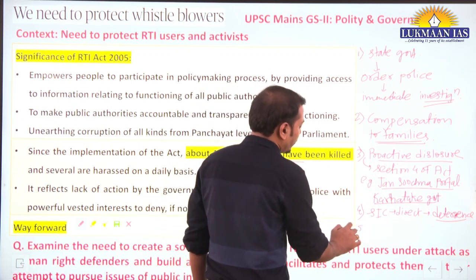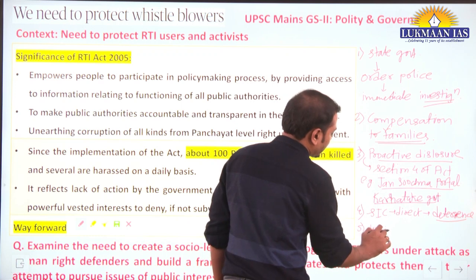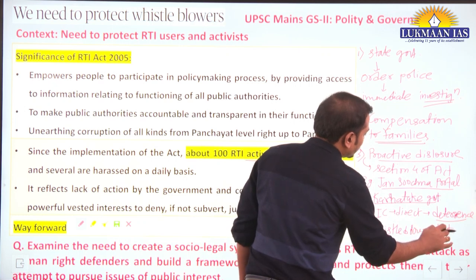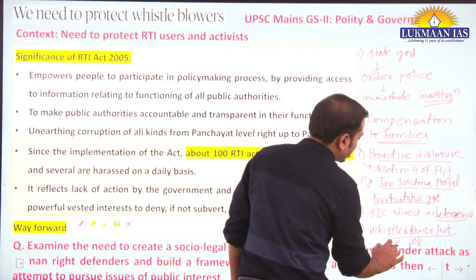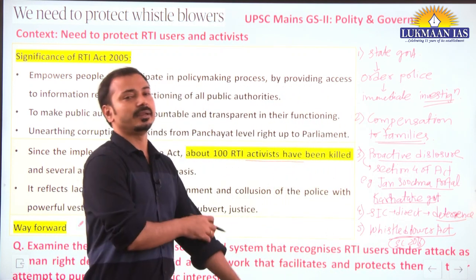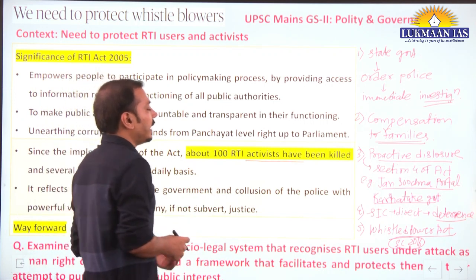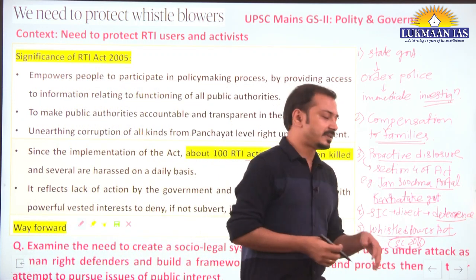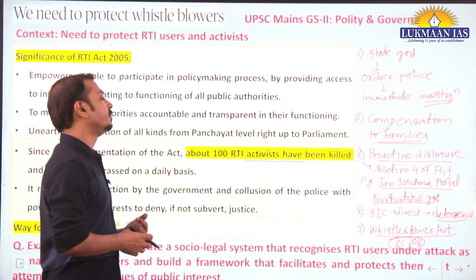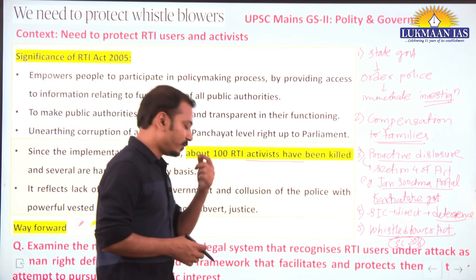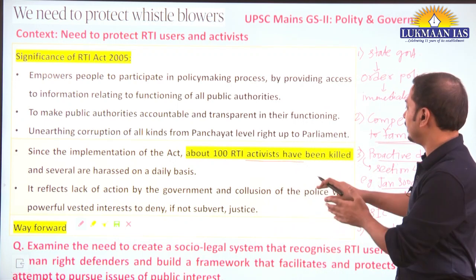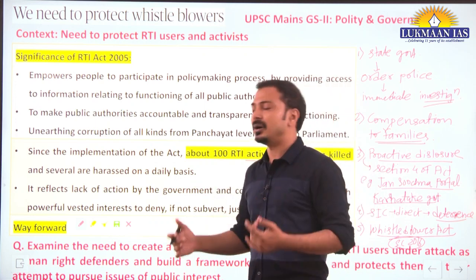And finally, one of the important aspects is the Whistleblower Act. So the government should implement the Whistleblower Act, although the Supreme Court in 2016 had asked the central government to notify the Whistleblower Act 2014, yet the government has not notified it. Along with that, one should also understand that state governments can come up with their own legislation to protect these RTI activists through their own Whistleblower Protection Act. So simply you can write these five important points whenever the question is related to protection of RTI activists.